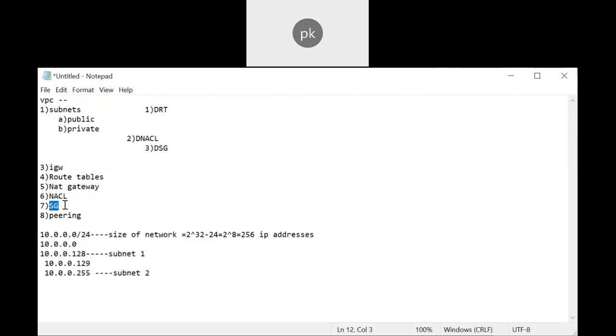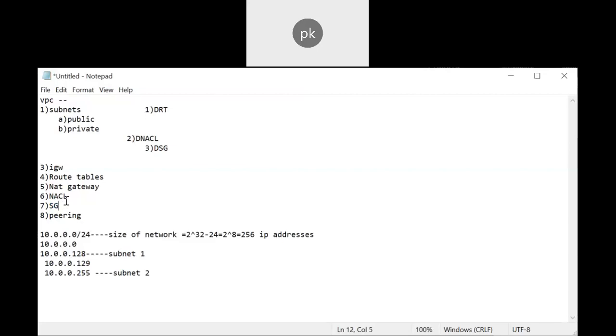So we'll see NACL, we'll discuss it later when we create our VPC. NACL is a network access control list, which you apply at your subnet level. We have seen SG at the EC2 instance level, but NACL is at the subnet level, your network level.